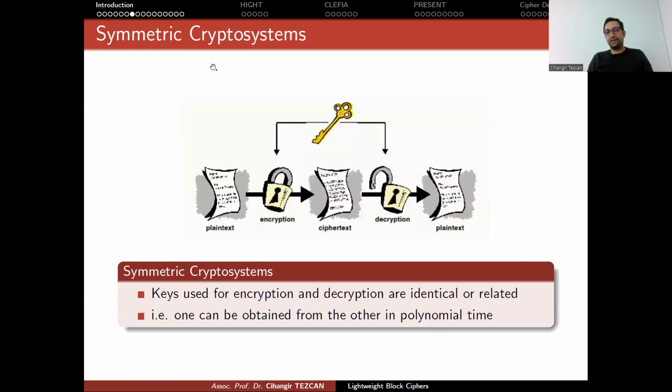So in the symmetric key crypto systems, you have the secret key. You use it to encrypt the plain text to obtain the ciphertext. You also use this key material during the decryption. So in order for this communication, you have to give the secret key to the people or the devices you want to communicate in a secure way, okay? So you need a secure channel to do it. Generally, this is done by physically meeting with that person or the device and putting the key there.